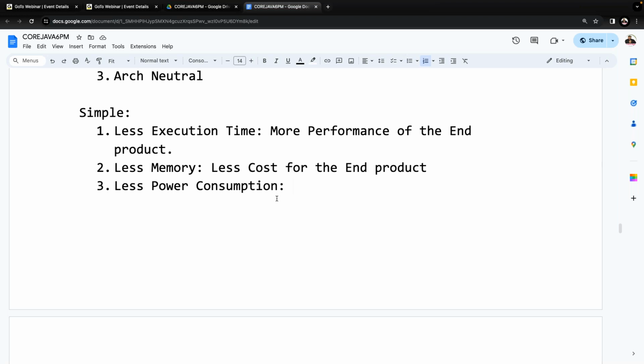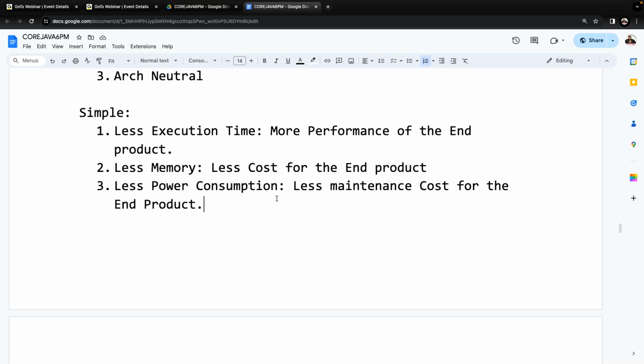Understand my point here? By having this kind of thinking, Sun Microsystems wanted to prepare a new programming language. It has to take less power consumption. If it has less power consumption, automatically there is lesser maintenance cost for the end product. Understand my point here? Do all of you understand why Sun Microsystems has taken these three features as part of the simple programming language?